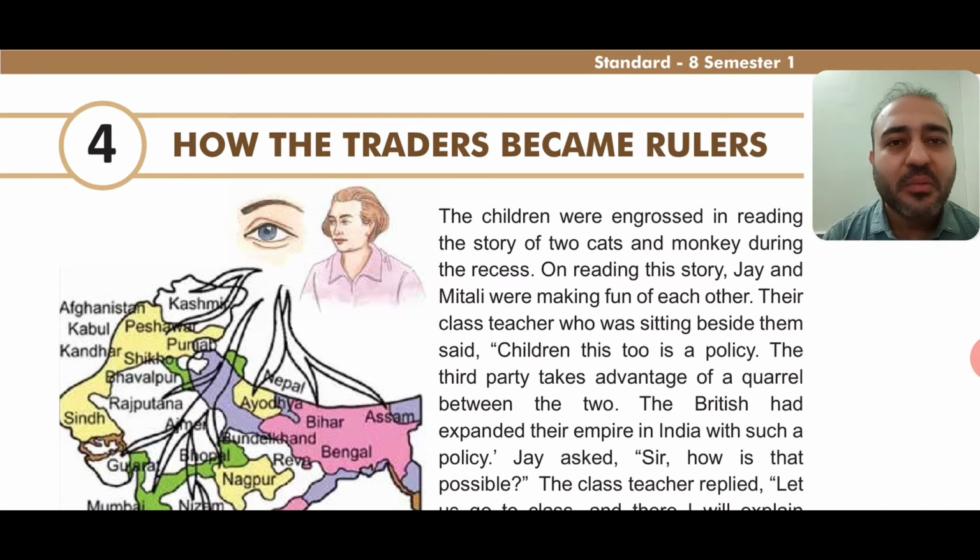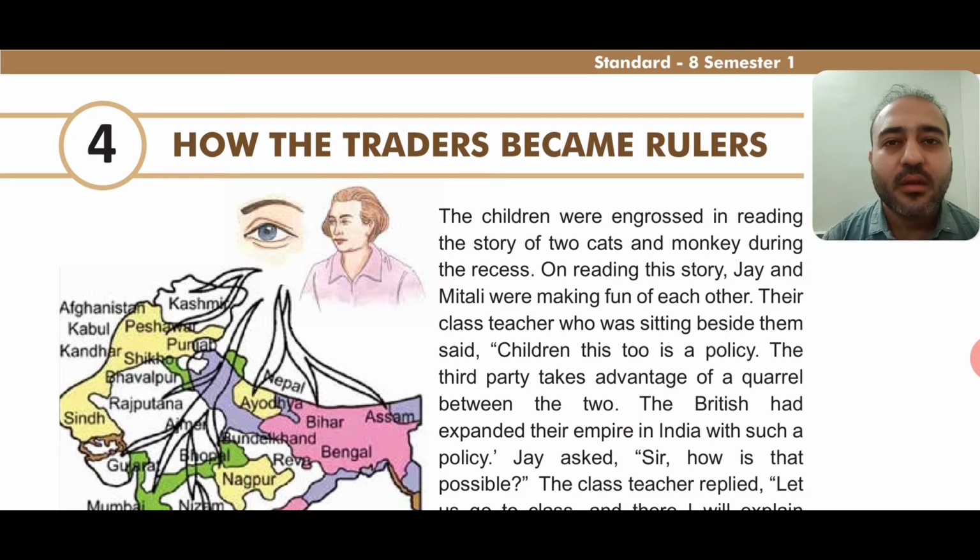This is a very famous story which we all might have heard in our lower standards, that there were two cats who were about to have roti, that is the chapati. So a monkey comes and makes them both fight. We know this story very well. Ultimately the moral of the story is that when there is a quarrel or a fight between two people, the third person gets benefited from that, right?